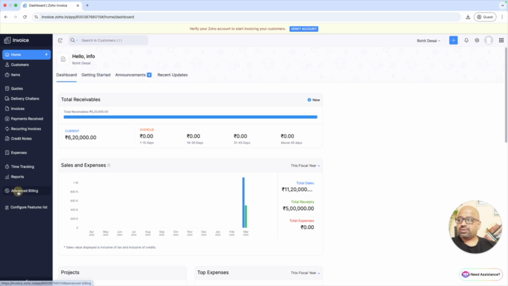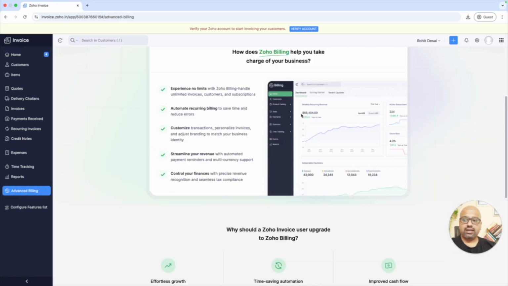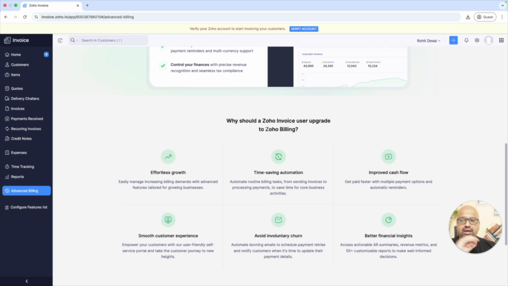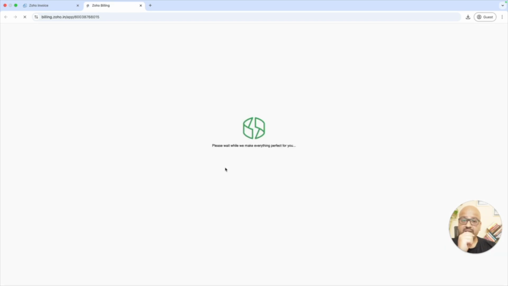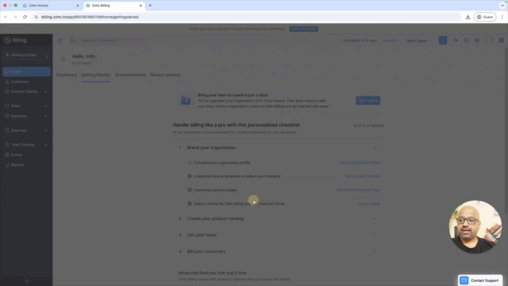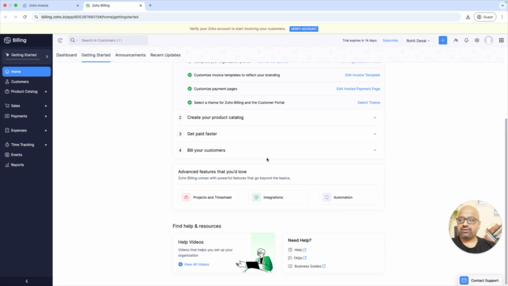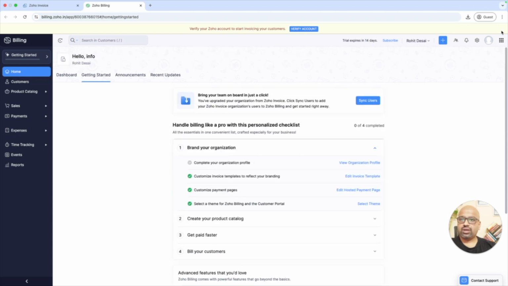Here then comes advanced billing. If you want this, then yeah, you will have unlimited currencies, unlimited inputs. If you want to take that, you can try Zoho Billing. That is the premium option you have, and that will keep each and everything synced, and then you can do a lot of stuff there.